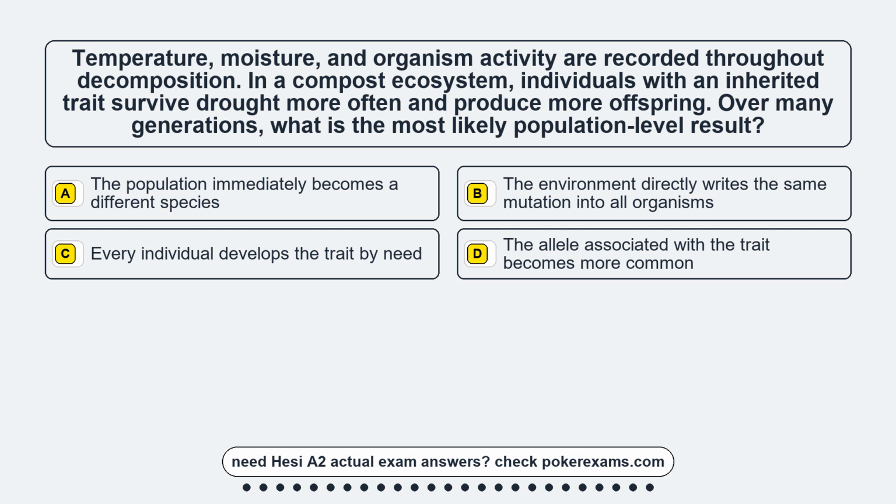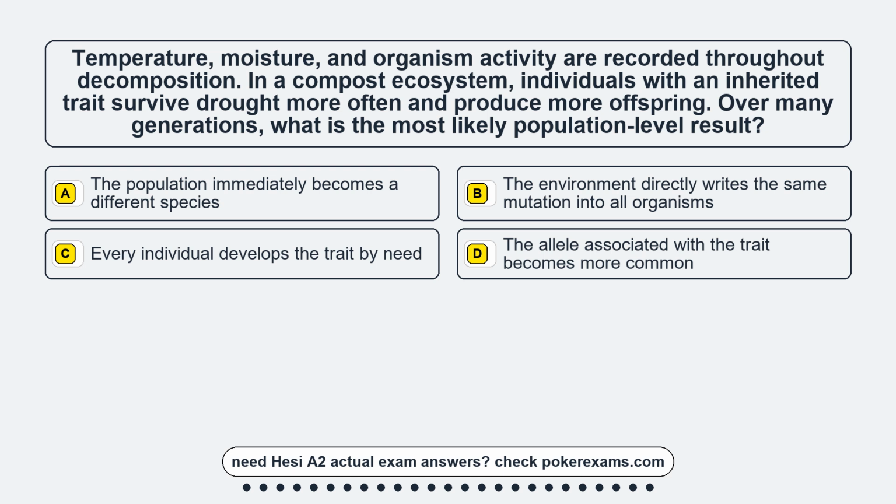Question 1. Temperature, moisture, and organism activity are recorded throughout decomposition. In a compost ecosystem, individuals with an inherited trait survive drought more often and produce more offspring. Over many generations, what is the most likely population-level result?